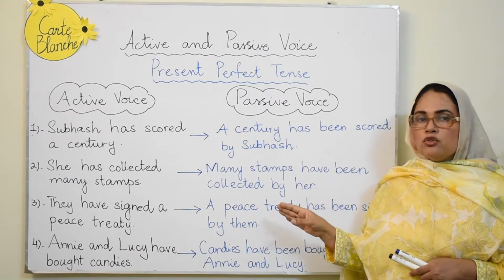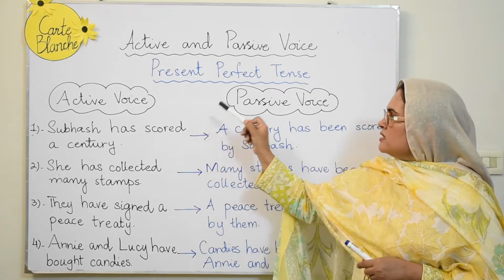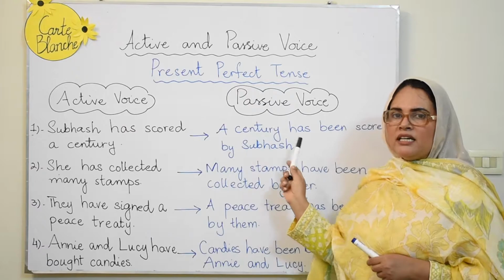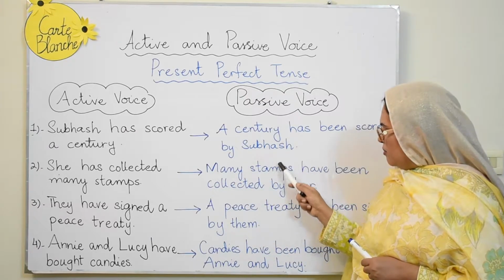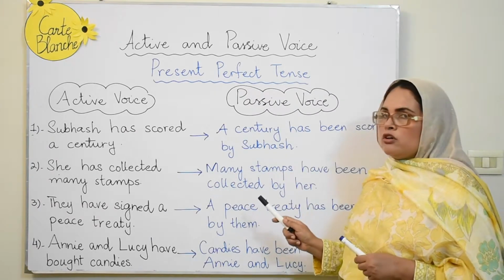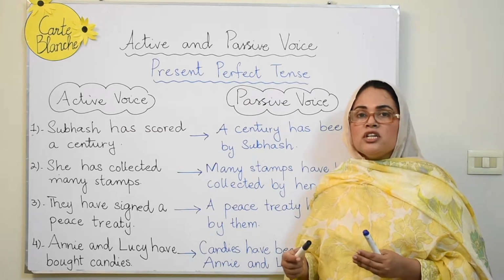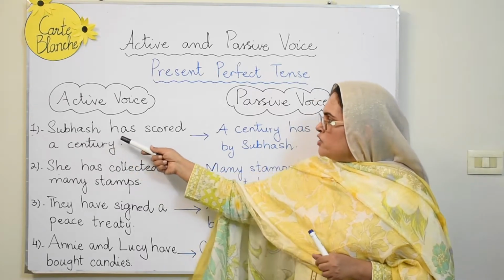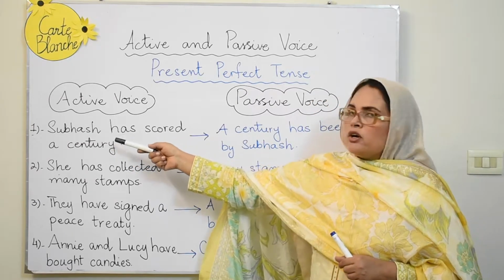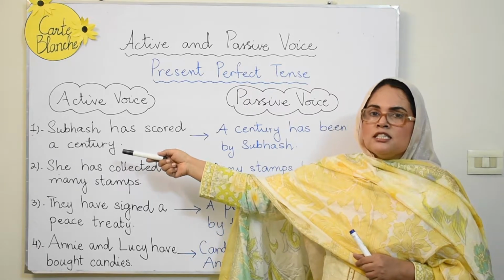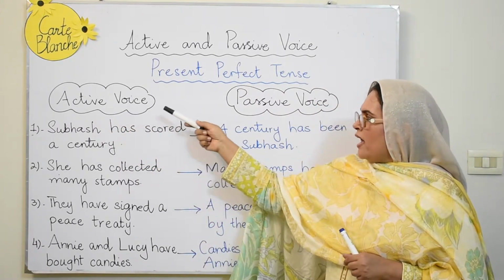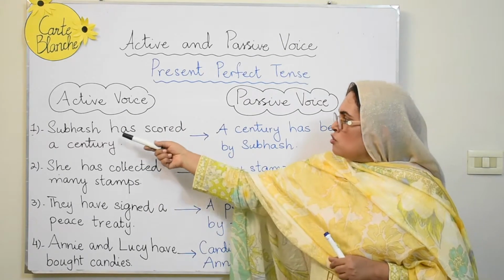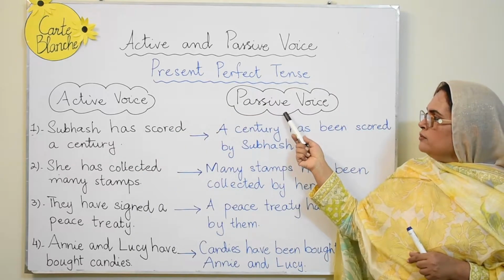So right now we are just going to make a comparison of the active voice sentences with that of the passive voice. And the rules that I've shared with you, we will be making a comparison to see whether those rules have been used over here or not. This is a sort of reinforcement before we actually start changing the sentences on our own. Let's analyze. On this side we have got Subhash has scored a century. So according to the active voice sentences, the rules are subject, has or have, third form of the verb, and then the object or whatever is needed later on. So from the passive voice point of view,